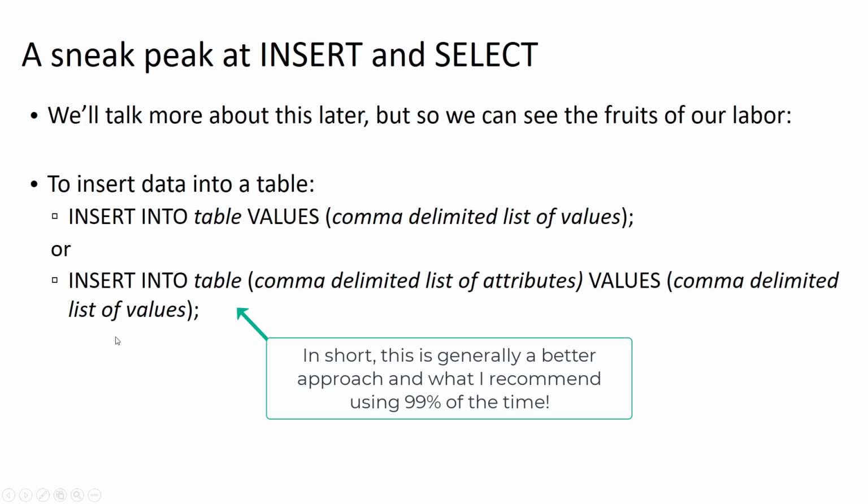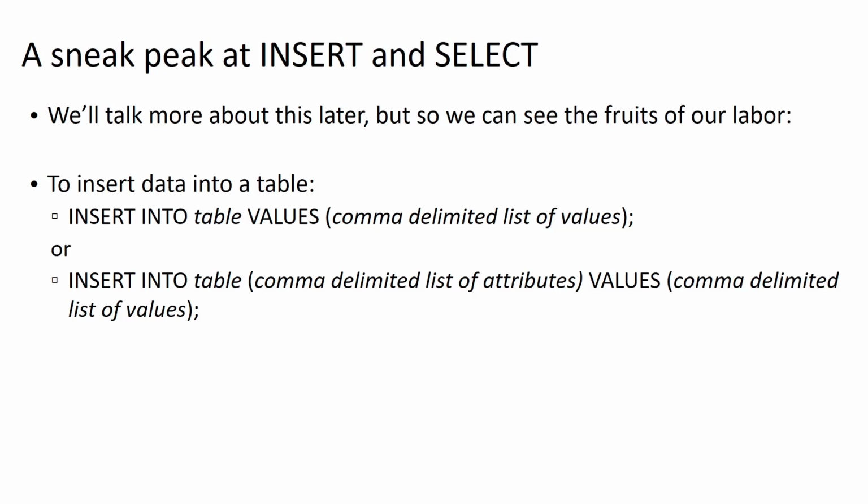So by using this second format, it gives us just a little bit more flexibility if we don't want to provide values for certain attributes, or if we don't know the order that the attributes were originally defined in the table. This second way is a little bit easier to use, but throughout the examples we'll use both of these formats, so I just wanted to point both of them out.